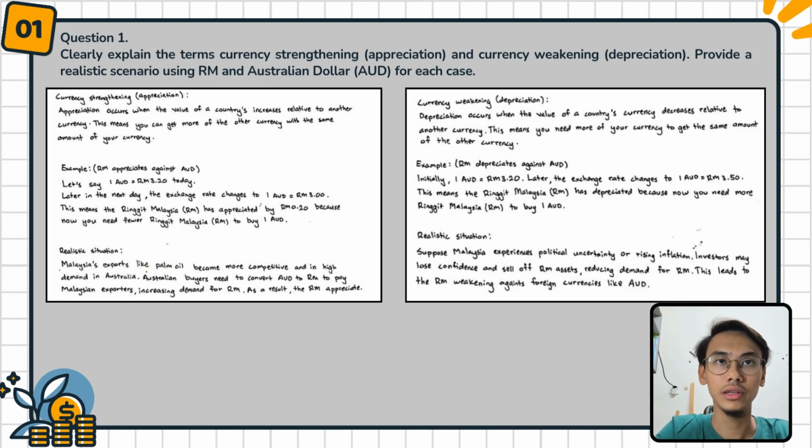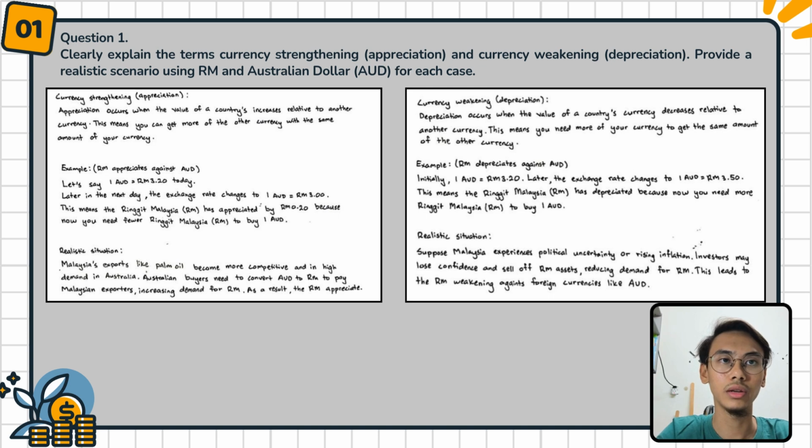The first question is to clearly explain the terms currency strengthening, appreciation, and currency weakening, depreciation. Provide a realistic scenario using RM and Australian dollar for each case. First, we must explain about currency strengthening, appreciation.